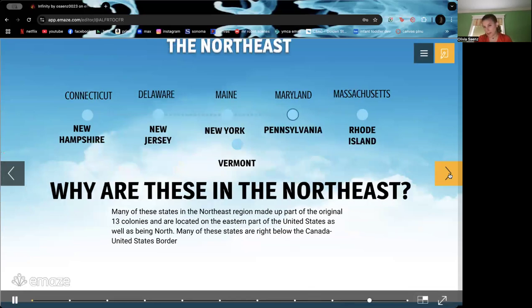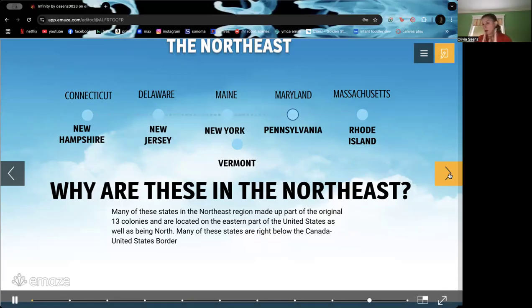Let's move into our last region. So this region is the Northeast. So, like I said earlier, a lot of people may not classify Delaware as a state in the Northeast, but for the purposes of this lesson, we are going to include it. So let's go over the states in the Northeast. So we have Connecticut, Delaware, Maine, Maryland, Massachusetts, New Hampshire, New Jersey, New York, Pennsylvania, Rhode Island, and Vermont.